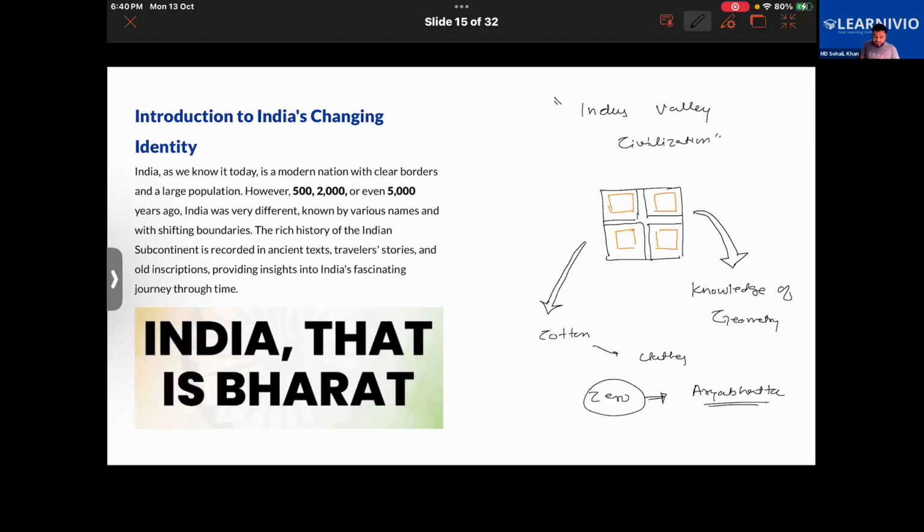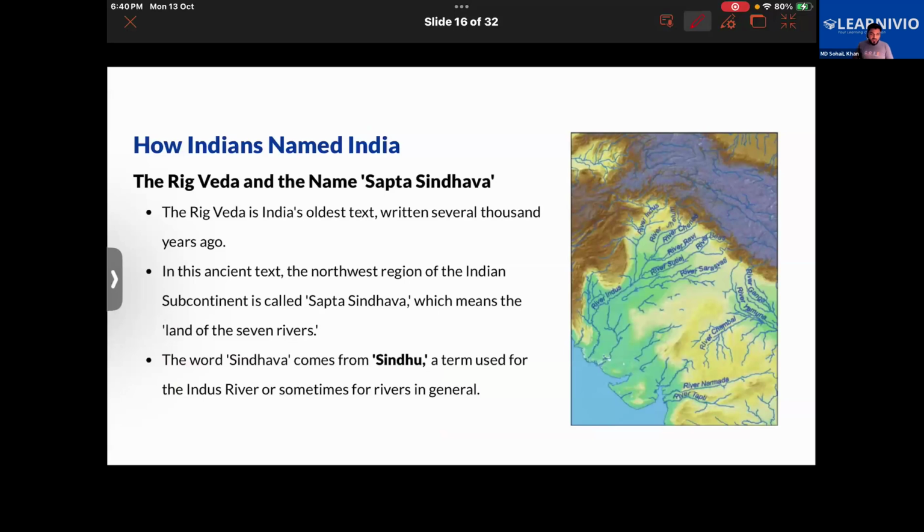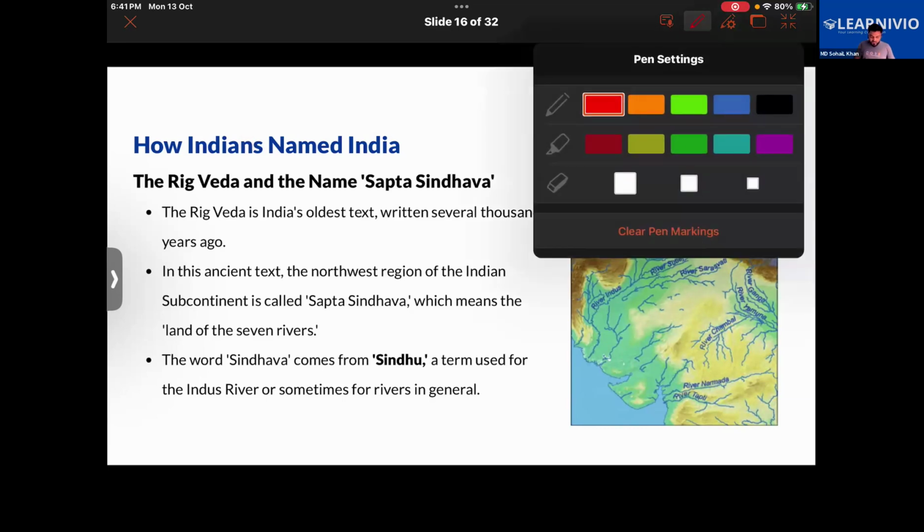Because of these reasons, India is said to have a rich history. Meaning that if you try to study the history of India, there are so many things to learn. It's not like an empty page. It's not like an empty book. There are so many topics, so many stories to learn about. Talking about how Indians named India, let us learn about the story behind that. See, you would have heard about the Rig Veda.